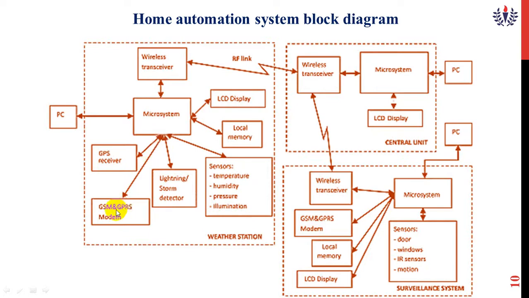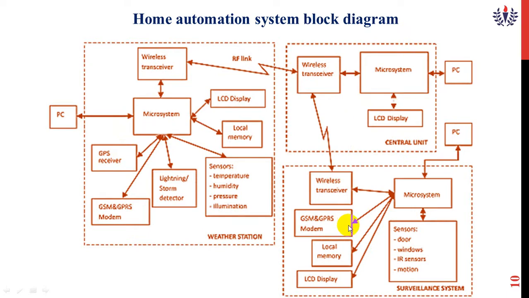To operate, there is a GSM modem, a GPRS modem and a GPS receiver. In the microsystem there are transmitter devices and receiver devices. The transmitter should be connected wirelessly to the central unit. The central unit is also a microsystem which receives the signal from the weather station and sends it to the surveillance system.